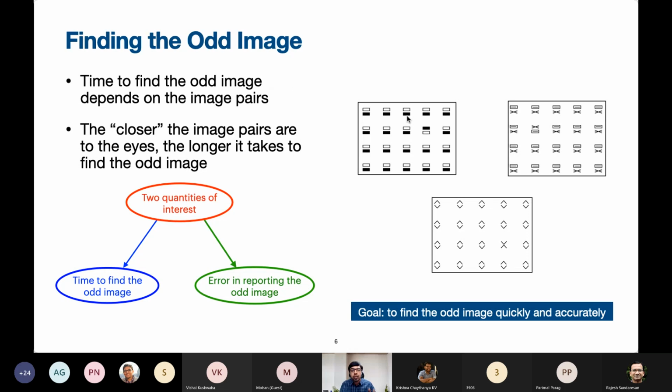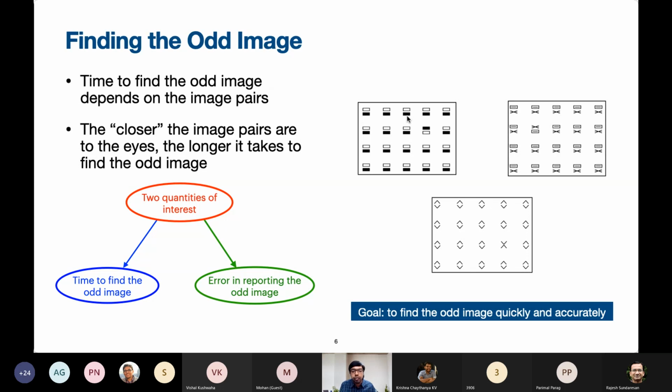There are 2 quantities that are of interest to us in these experiments. They are the time to find the odd image, which we would like to be as quick as possible, and the error in reporting the final odd image, which is also very important. Perhaps in the experiments that we saw, the volunteer Krishna took a lot of time to make sure he doesn't make a mistake. But if one were to allow some error in reporting the final answer, perhaps one could do a little faster.